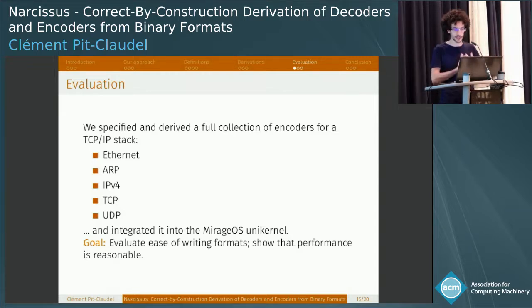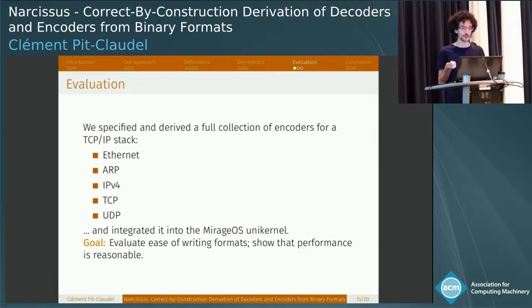They like to call themselves library operating systems. So they'll give you a minimal set of libraries that you'll link with your code, and you can run directly on a hypervisor. Of course, they do networking, so of course they have a set of encoders and decoders. And the encoders and decoders they have are written in OCaml. So it was a fairly natural target, since Coq has the ability to extract OCaml code from Gallina programs.